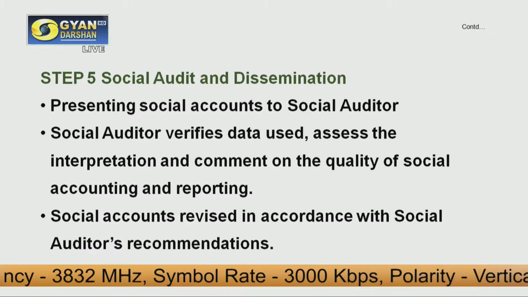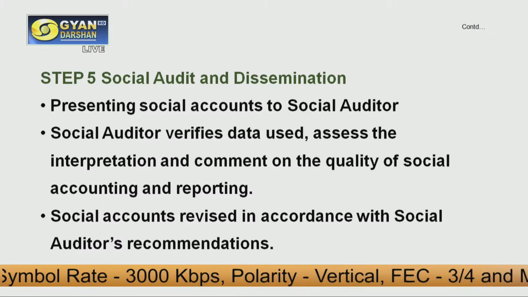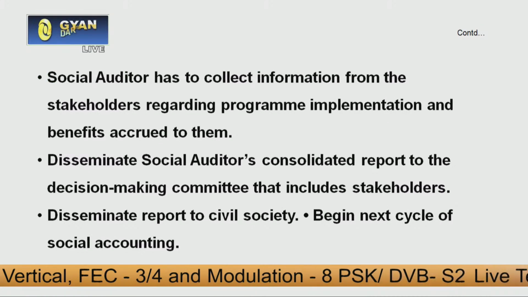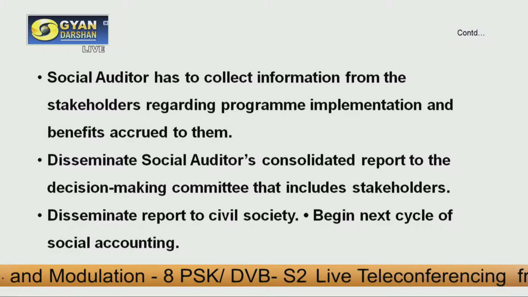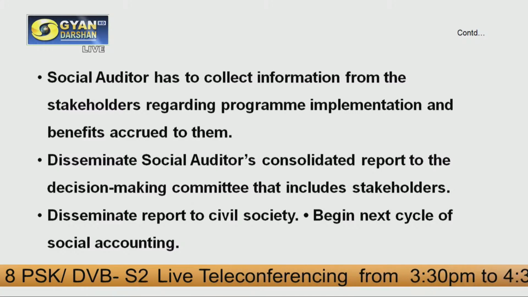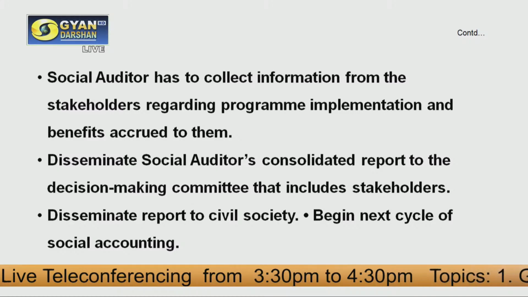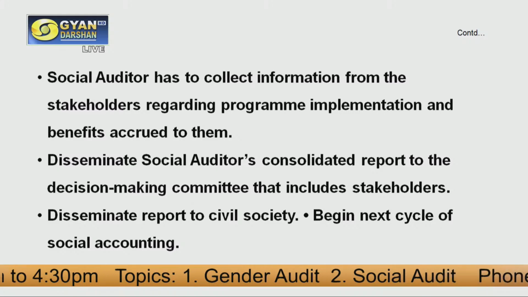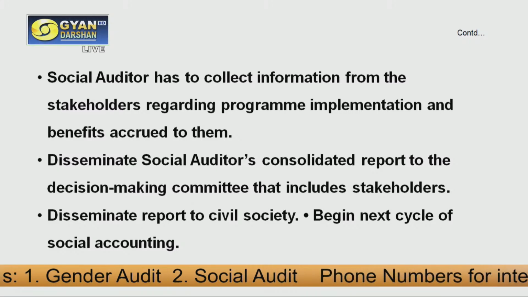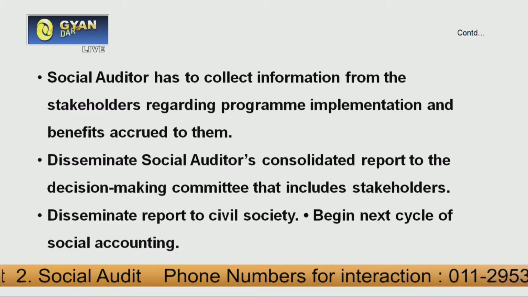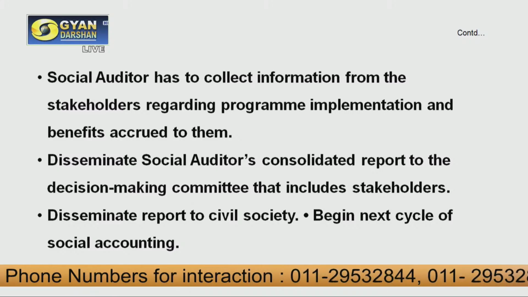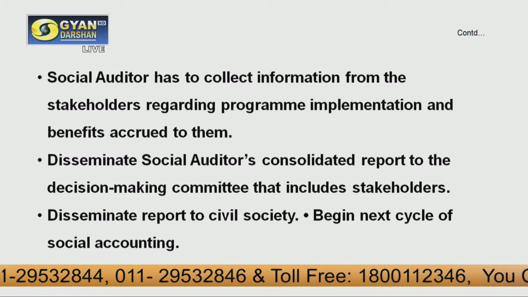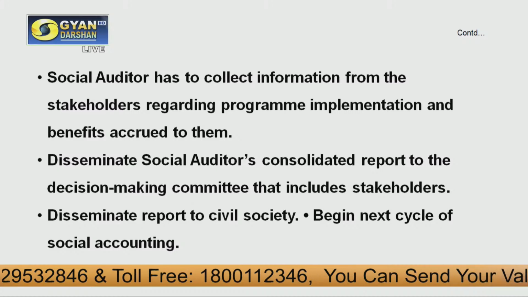In step 5, social accounts are also revised in accordance with the social auditor's recommendations. Then the social auditor has to collect information from the stakeholders regarding program implementation and the benefits accrued to them. Disseminate the social auditor's consolidated report to the decision-making committee that includes stakeholders. Whatever reports have been consolidated by the social auditor, that information has to be disseminated to the stakeholders. Disseminate the report to civil society.